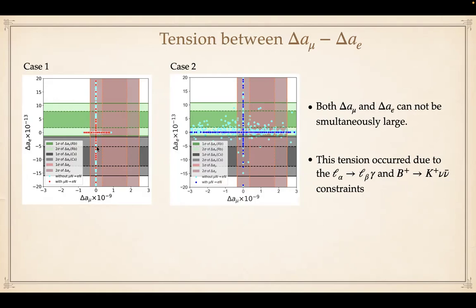We also found that in the first case, that is when RD star is anomalous, the prediction of delta mu, which is defined as mu minus mu standard model, is very close to zero. That means that when RD star is anomalous, the value of mu cannot be very far from the standard model value, which is actually the current scenario after the BMW result. So the leptoquark is actually favoring the BMW result.